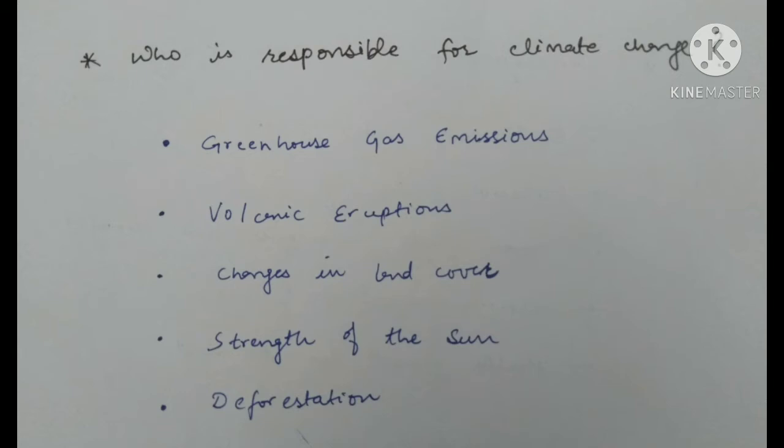Next one is changes in land cover. Land covered with dark colored vegetation absorbs CO2 and can negate some of the effect of global warming. Next one is strength of the sun. The energy output of the sun is never constant, it varies from time to time. Next one is deforestation. When trees are cut down and allowed to rot, their stored carbon is released into the air as carbon dioxide. That will affect the environment.